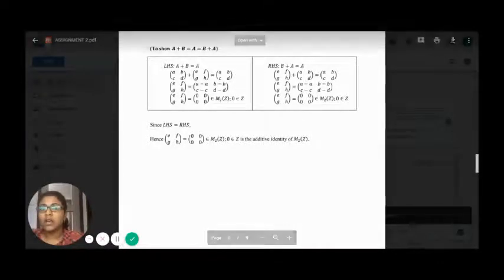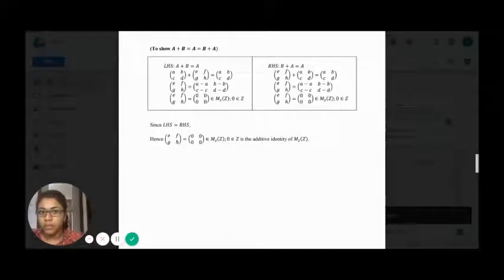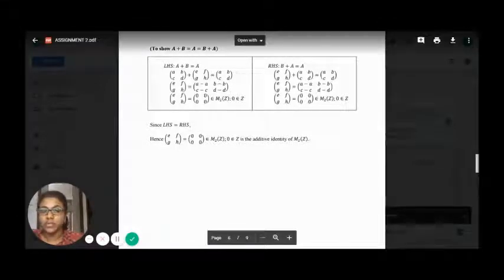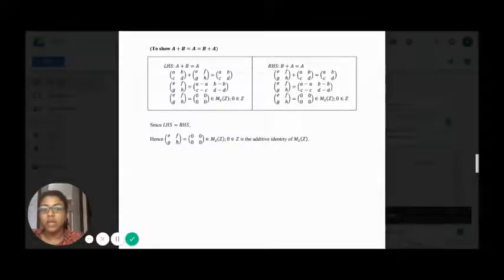So since the left hand side is equivalent to the right hand side, we can conclude that the element 0, 0, 0, 0 is the identity of the 2 by 2 matrix.